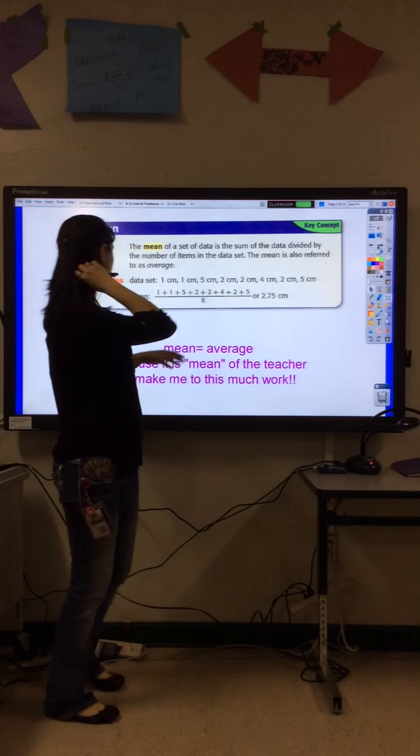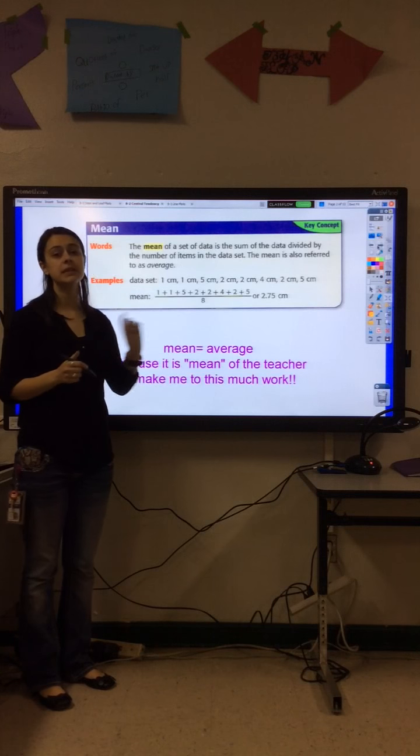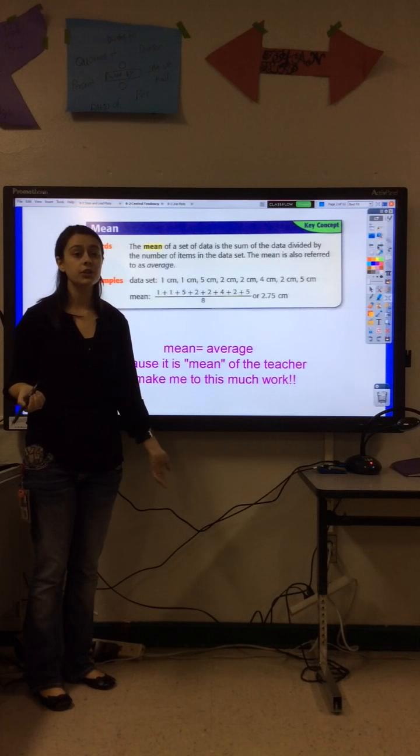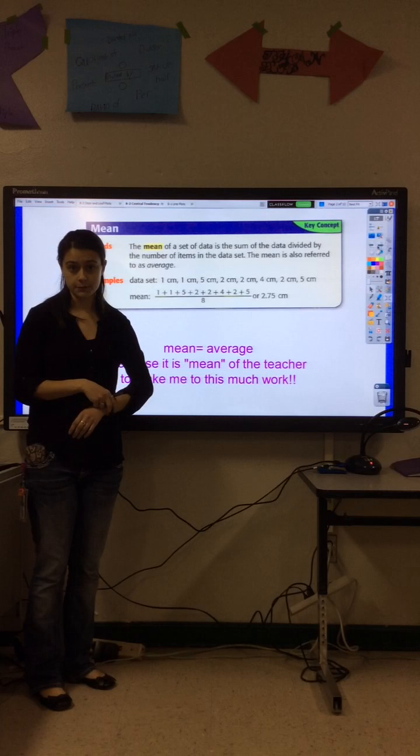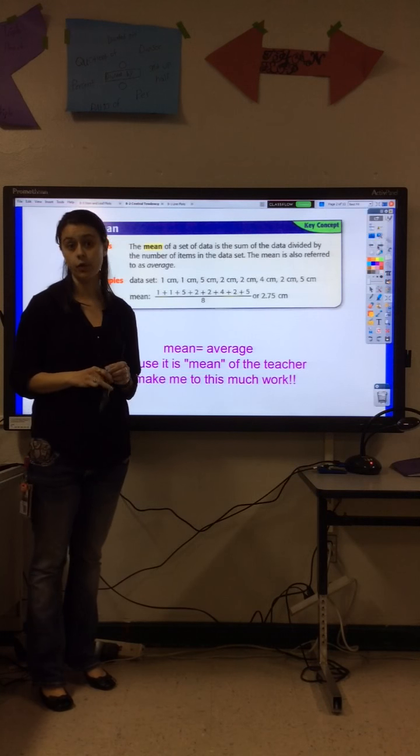Okay. All right, so the formal definition you can read in your note packet. Pretty much the mean is the average. And with grades, you've heard of averages before. So we've even discussed in here before about averages.